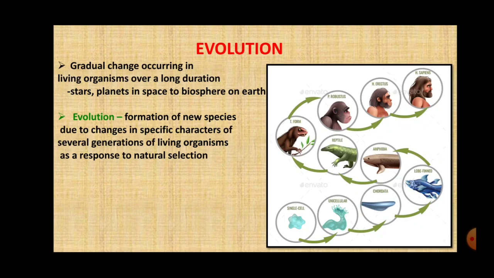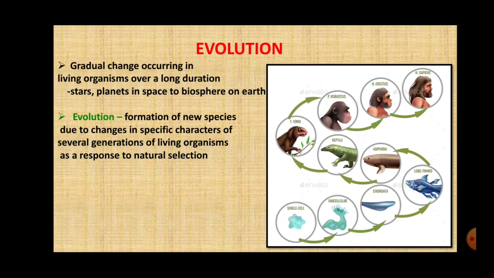Now this change is very slow and gradual, that is, a step-by-step change. It doesn't happen overnight or in a day or two. These changes take a lot of time, years and years, and hence this is a very slow and gradual process.